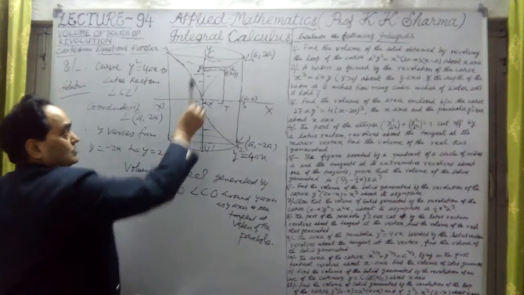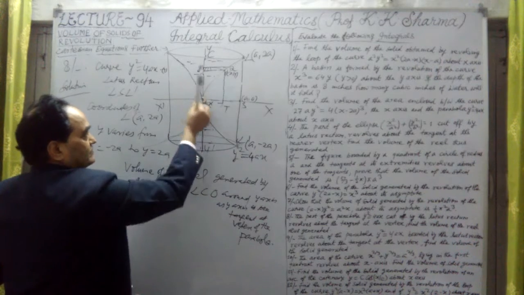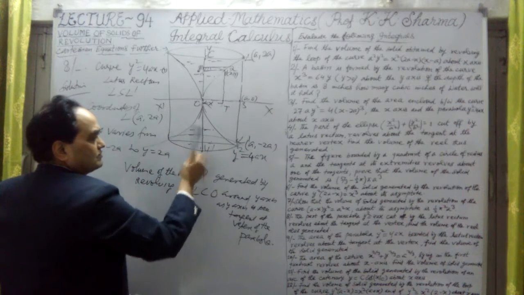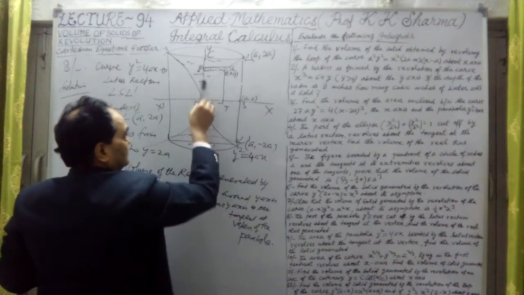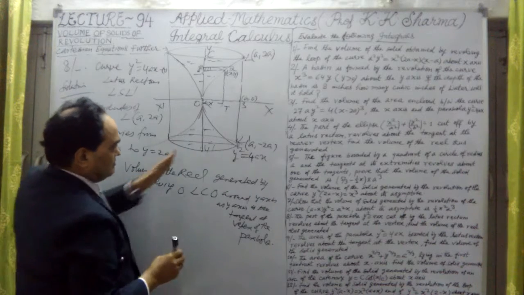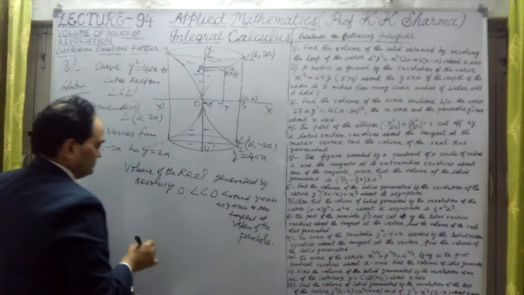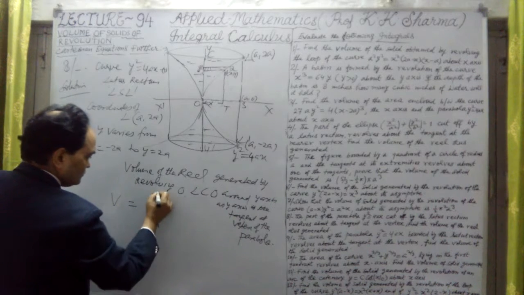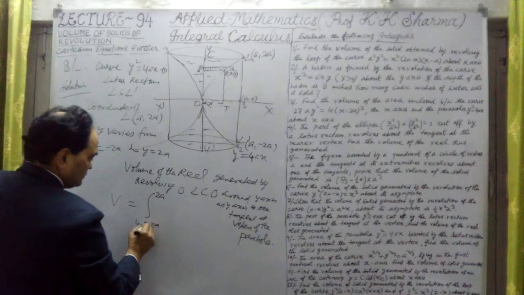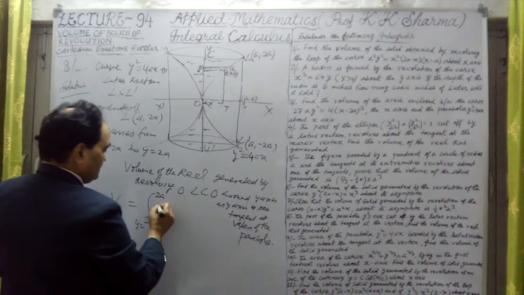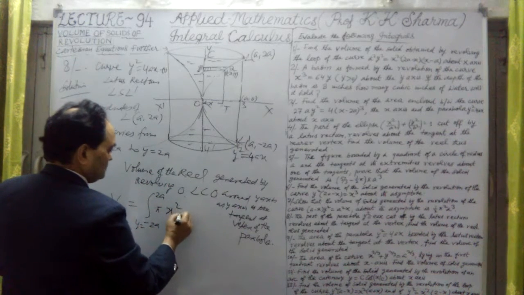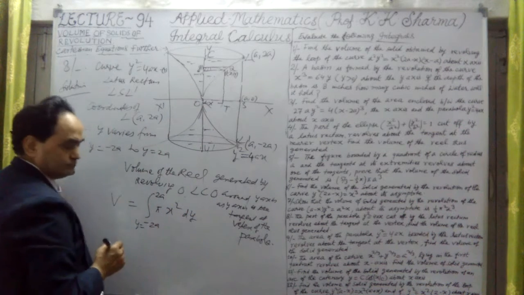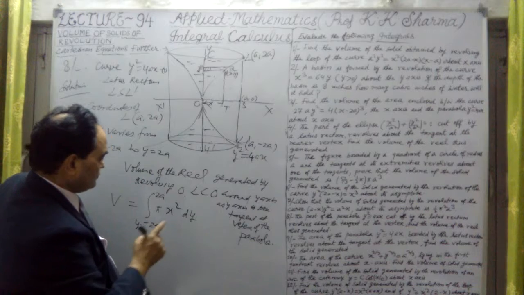Okay. So around this y-axis, we have to revolve this curve, and this curve is also revolved simultaneously. This area and this area, these two areas will be included. So that means the volume V is equal to the integral from minus 2a to plus 2a, y equal to minus 2 to plus 2, of pi x square dy.